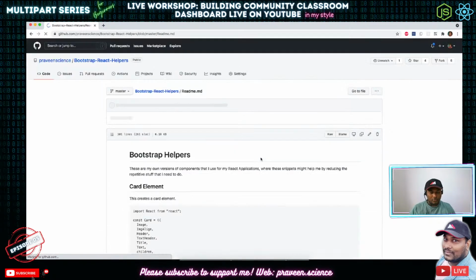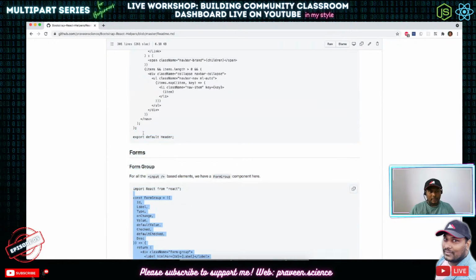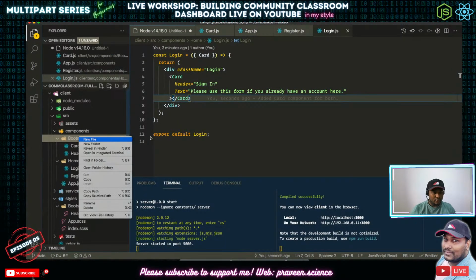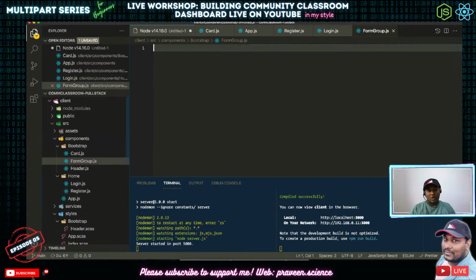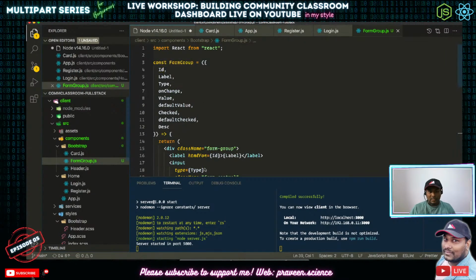Okay, so now what we will do is we'll just take this form group and create it in our application as well. So these are all Bootstrap based ones. So that's why I'm not stressing a lot on this. So this has the ID, label, on change, default value, on click. So on change is the thing, then checked and default check, value and default value.